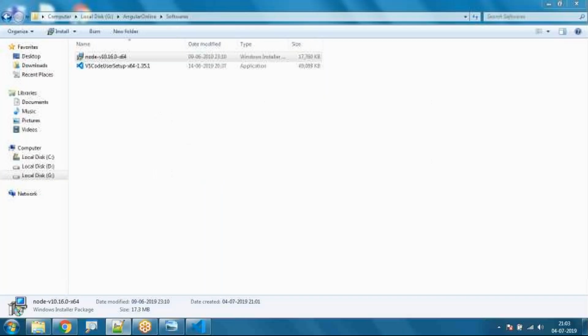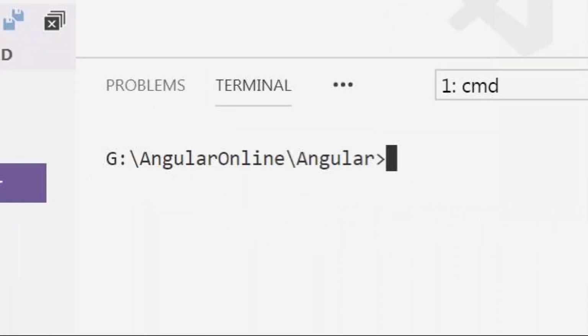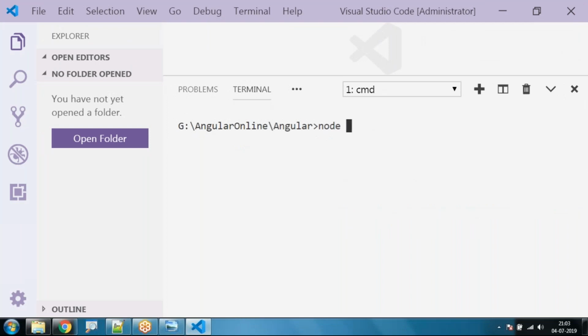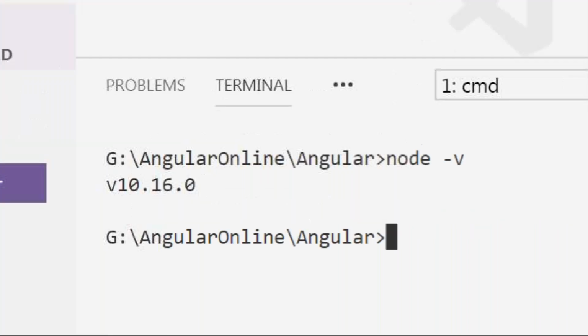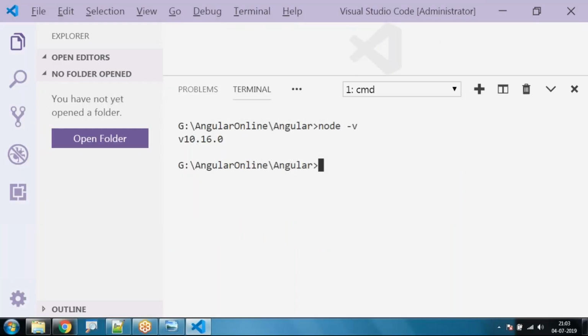Right, so let's go to Visual Studio Code. In Visual Studio Code, currently I'm in the working directory of our Angular. Here I'm going to type node -v. The Node version installed in my system is 10.16. Whenever you are working with Angular applications, always install the latest software required for Angular. The first one is Visual Studio Code and the second one is Node.js.